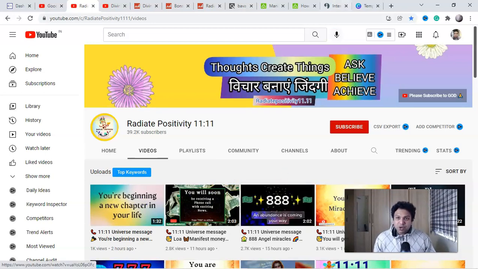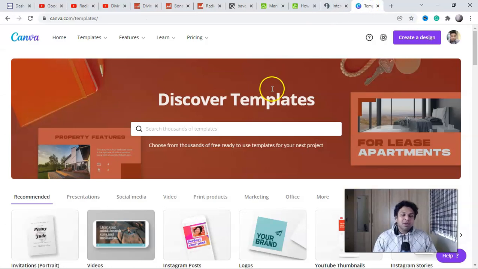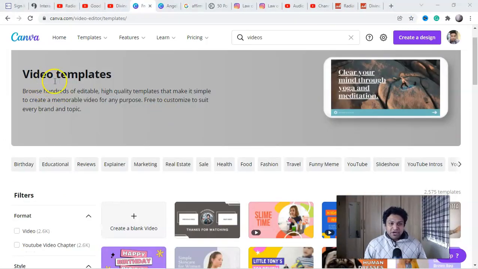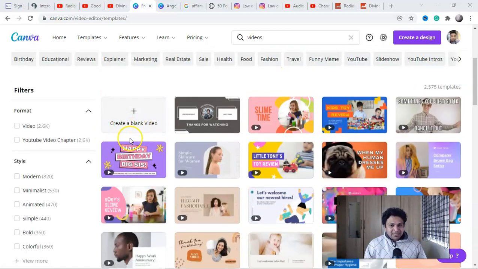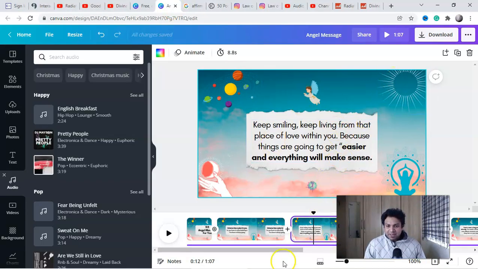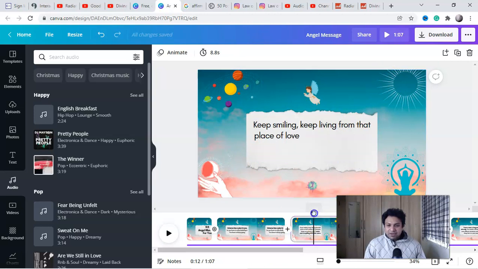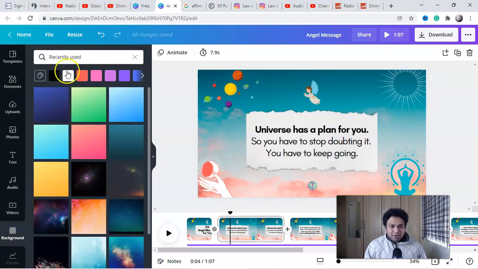For this, guys, we are going to use the free tool called Canva. Canva has video templates, guys. Here you can see a lot of free and a lot of paid ones, and if you want to buy Canva, it's only $3 to $4, which is worth buying. Or else, guys, they have many free features here. You can select the blank one, and here you can see you can edit this video. I also create videos here. You can select background here and you will get a lot of free images.